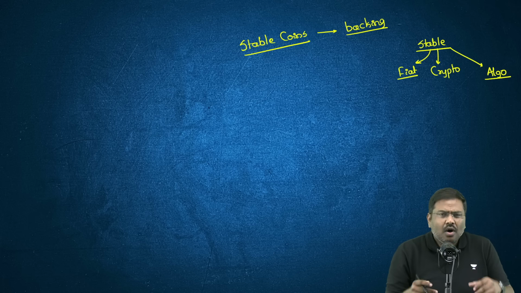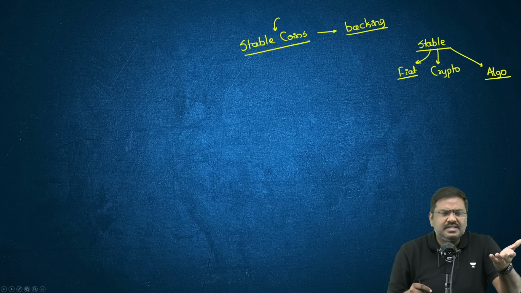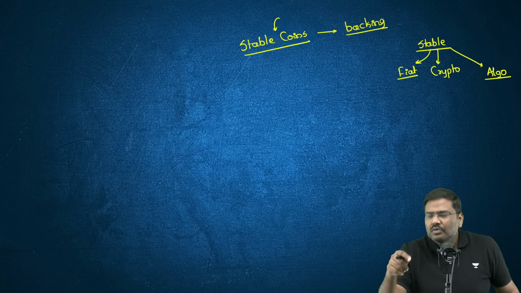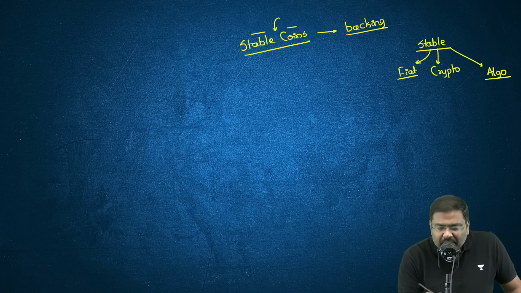And like I said, stable coins essentially are those currencies whose value will remain stable. So that is basically the idea of a stable coin.